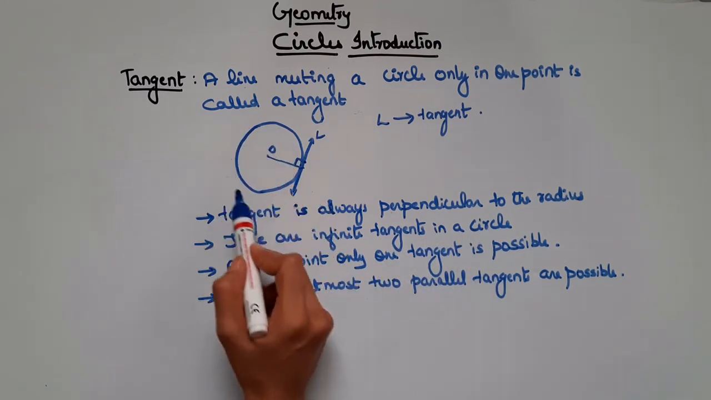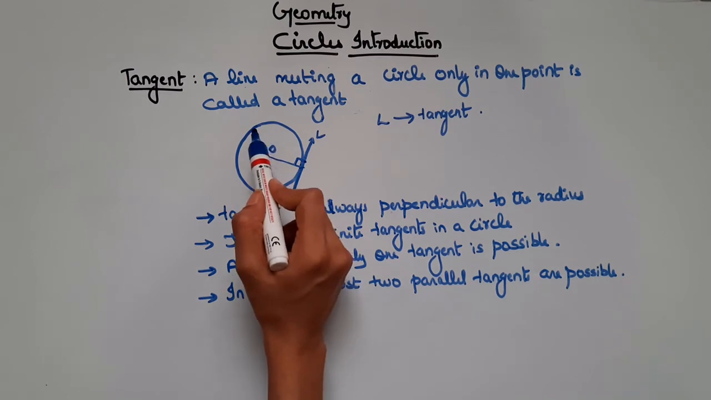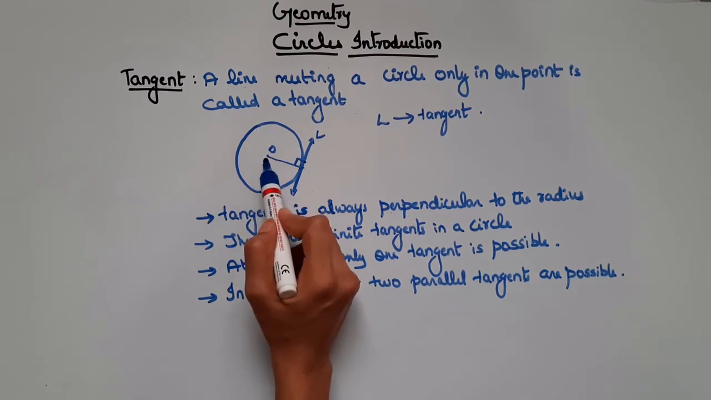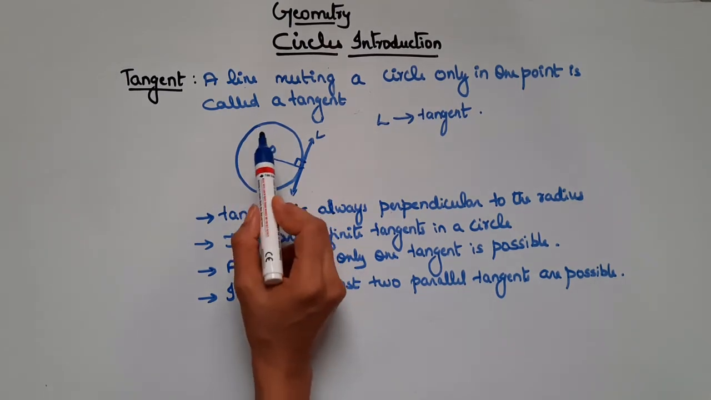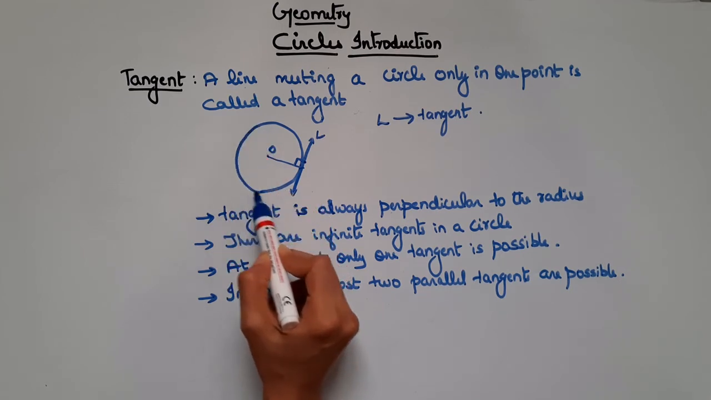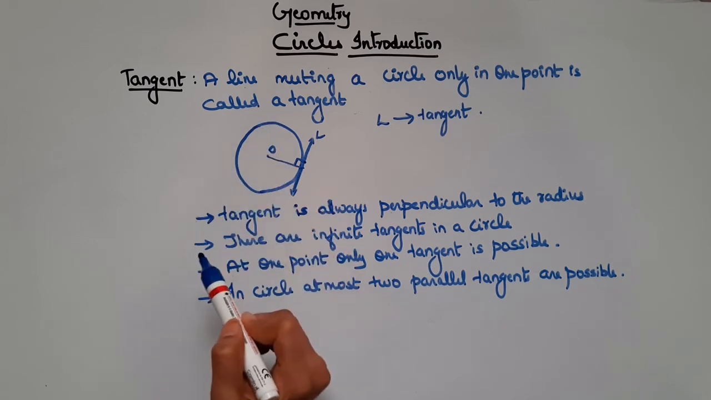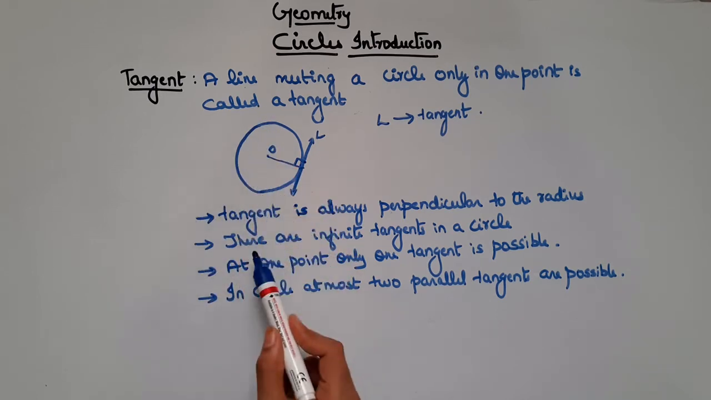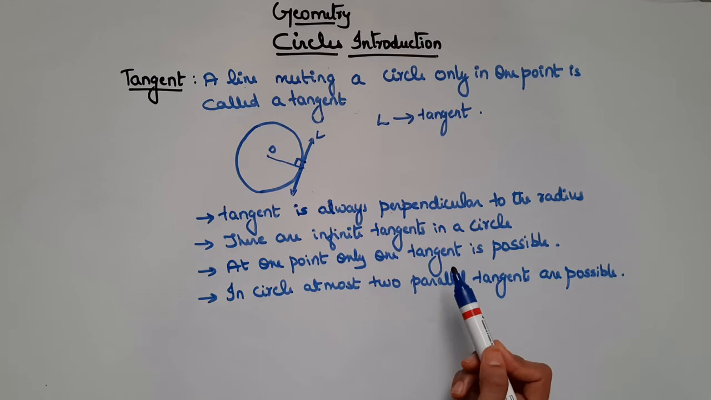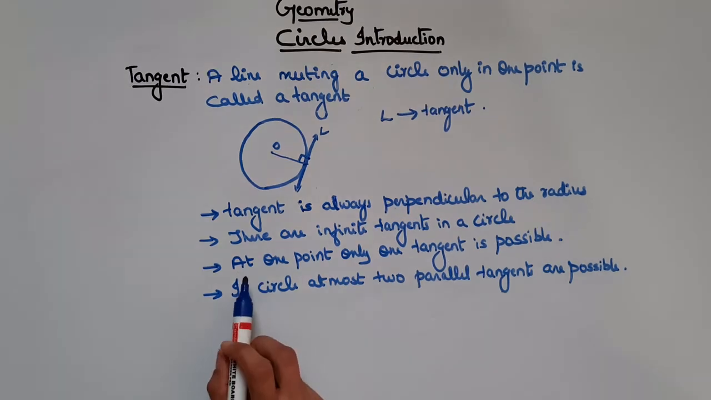We know a circle is a collection of points which are at a constant distance from the fixed point, right? That means the circle has got infinite points, right? For each point you can draw a tangent. Therefore, we can say there are infinite tangents in a circle. Agreed? Now let's see the next property.